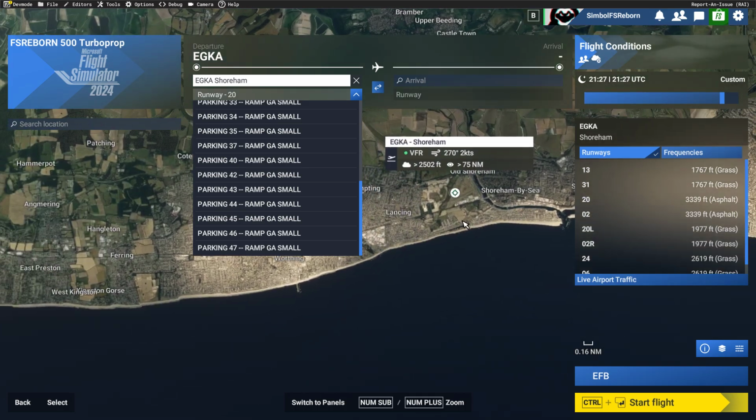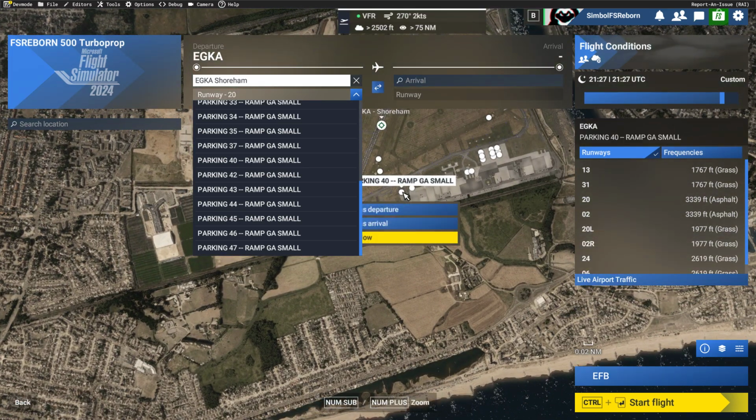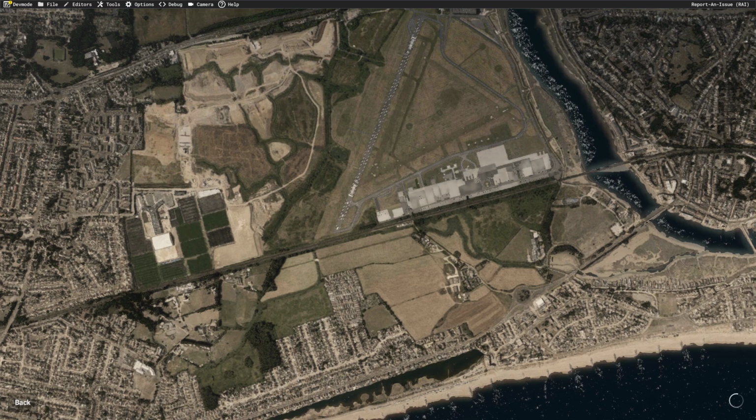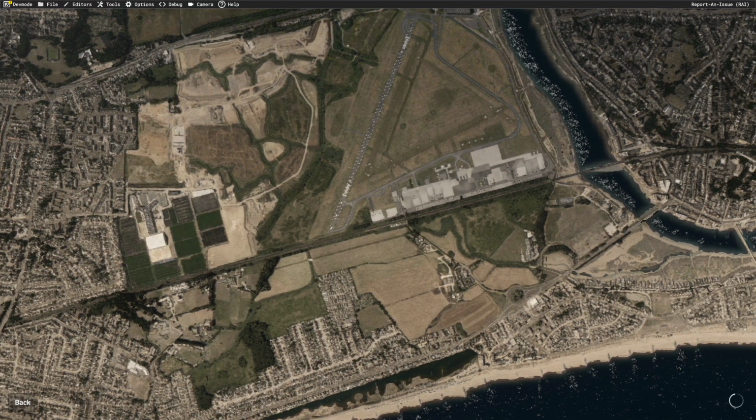So in this particular case, we're going to pick to load at this position. Start the flight.